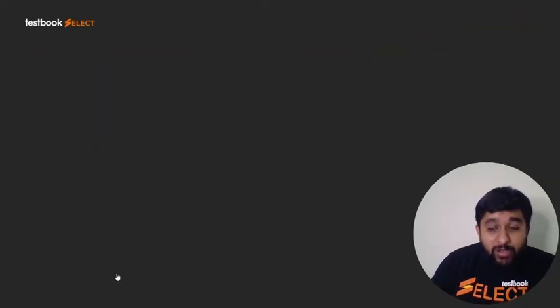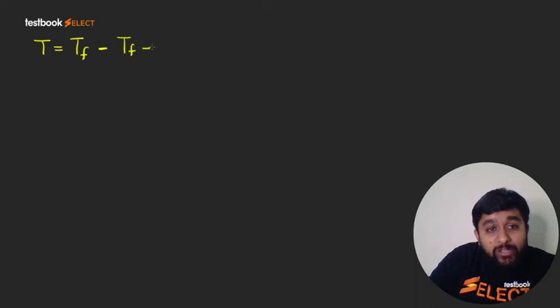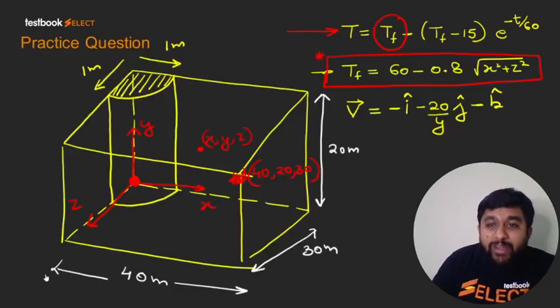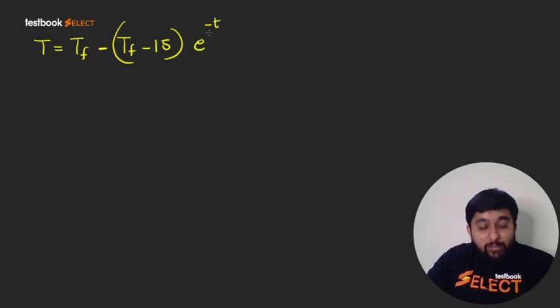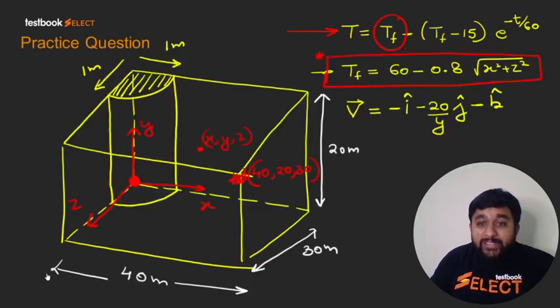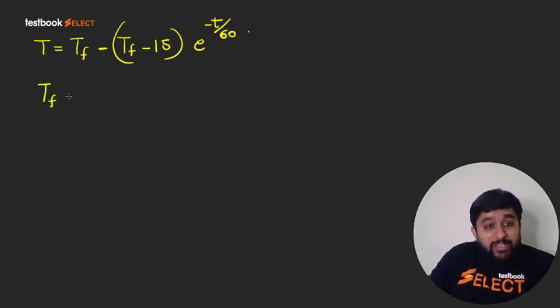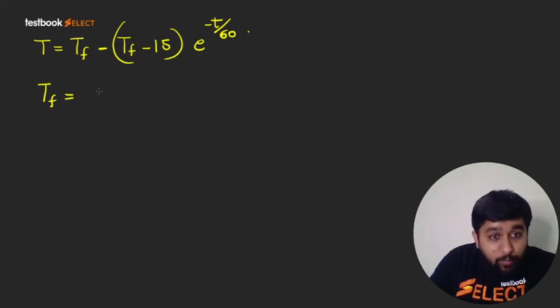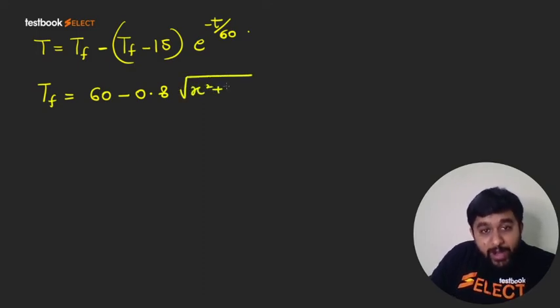Okay, so guys, obviously we know from this equation that the temperature at any point is changing with time, right? So what is this? TF minus 20, TF minus 15, and e raised to the power minus t by 60, and TF is the final temperature at a point whose coordinates are x, y, z, right?